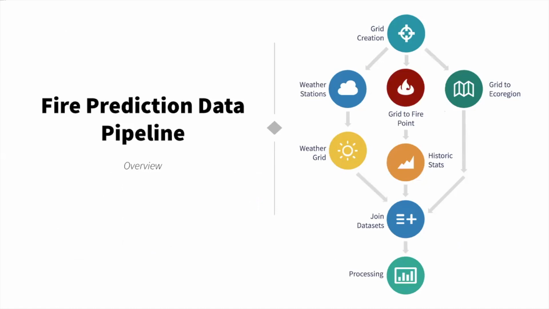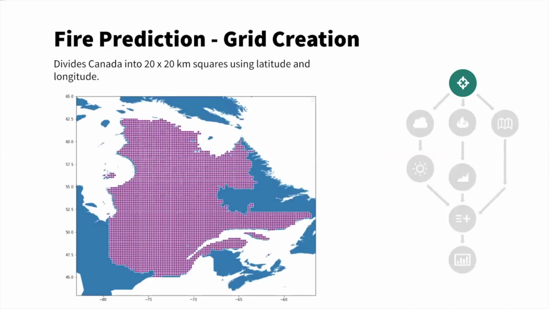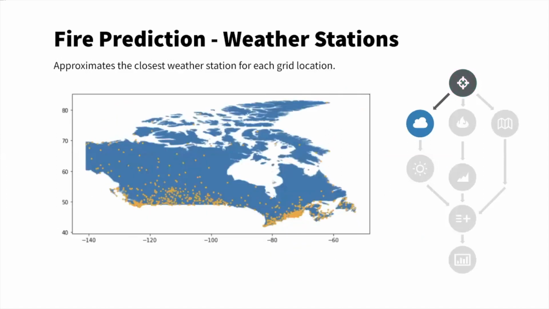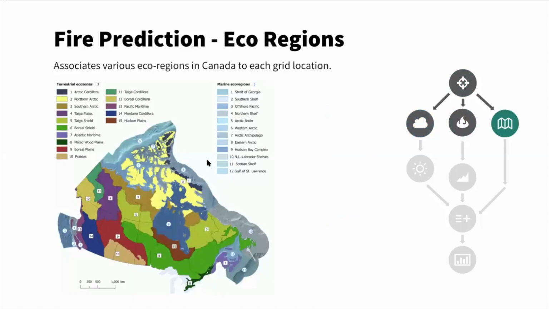Hi, so I'll be talking about our fire prediction data pipeline. And initially we started with our grid creation. So this is where we divide Canada into 20 by 20 kilometer squares using latitude and longitude. And then we map weather stations to each of the specific grid locations. Then we take our fire data and we map it to the same grid. And then we go ahead and get ecoregion information and map that to the grid location.